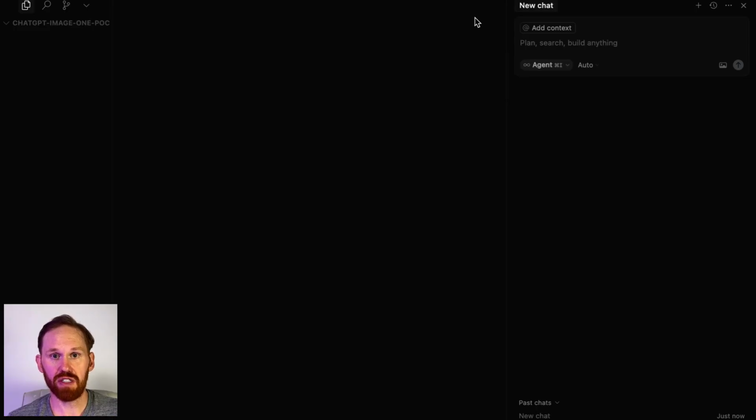The core functionality that we need to validate is that we can integrate with the ChatGPT Image 1 API, and we can send a photo of a house and data about the new color, and it will send back an edited photo of the house with the new color painted on it. Because we want to make sure that we are successful, we need to focus on validating that we can build this.